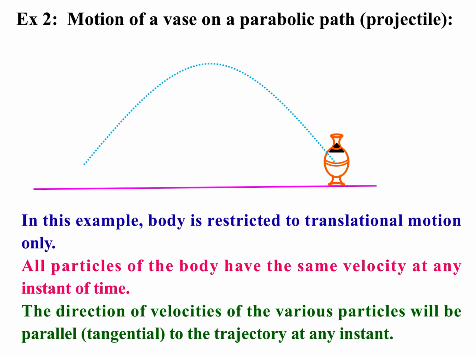The direction of velocities of the various particles will be parallel, or we can say tangential to the trajectory at any instant. अब इस वास के ऊपर जितने भी पार्टिकल्स हैं उन पार्टिकल्स की यदि हमने डायरेक्शन देखनी है तो वो आएगा अलोंग द टेंजेंट टू द ट्रेजेक्ट्री. Okay, and those all velocities will be parallel to each other. Such a motion is called translational motion. All particles of the body have same velocity at any instant of time.